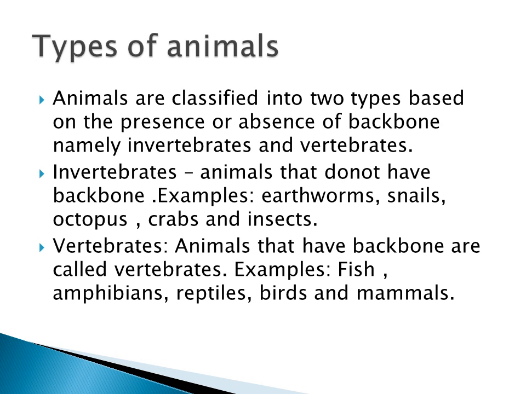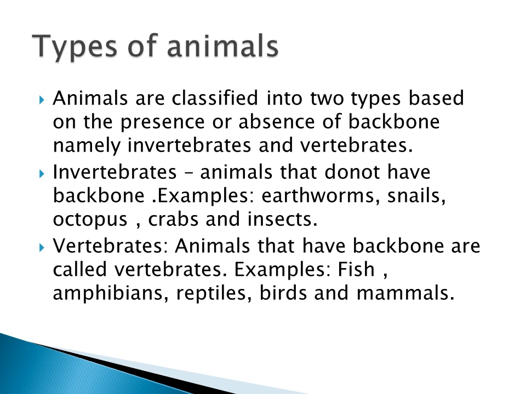So what is an invertebrate? Animals that do not have a backbone. What are all the animals that do not have a backbone? They are called invertebrates. Examples: earthworm, snail, octopus, crabs and insects.